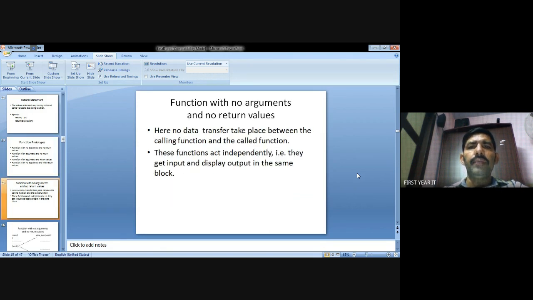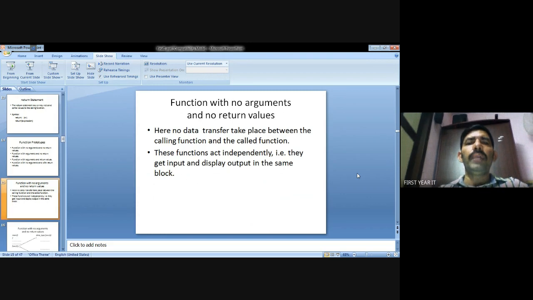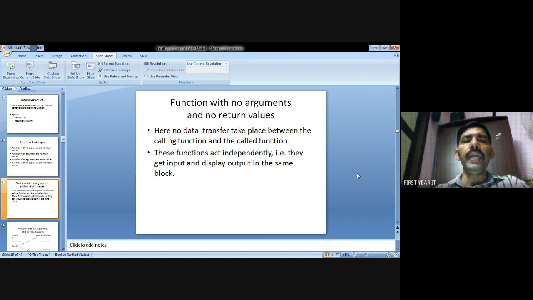This is a function with no argument and no return values. First thing, here no data will be transferred from the main function to the sub functions. Then, nothing comes back either: no return values from the sub function to the main function. That is called a function with no argument and no return values.